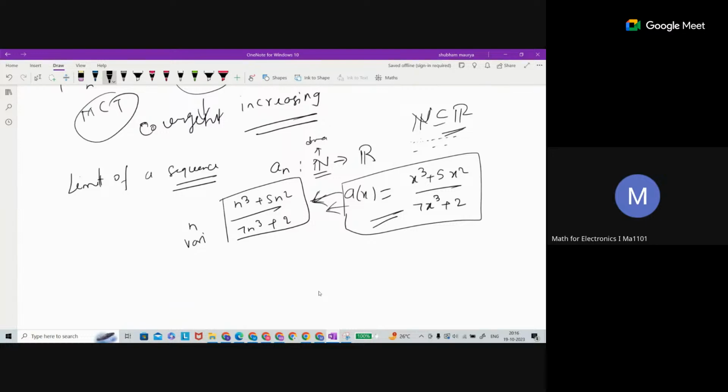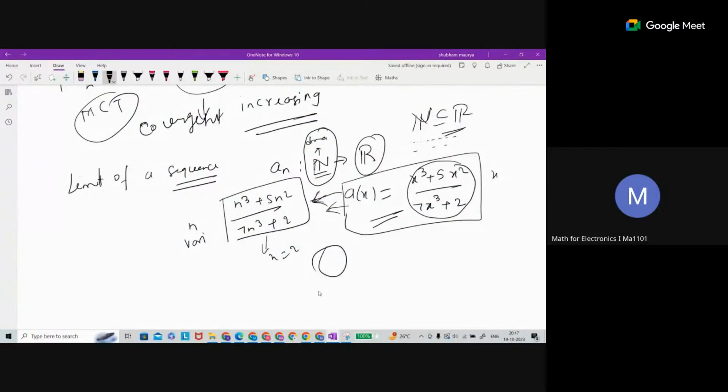Only this part is of concern: your input is actually counting. The codomain can be anything. Codomain is the output. Here the output is a rational number. If you give n some value, like 2, you will get some fraction, that is a rational number. But the input is a counting number. Natural numbers are counting numbers, 1, 2, 3, 4, 5, 6, 7. Even 0, if you want to include, you can include 0.